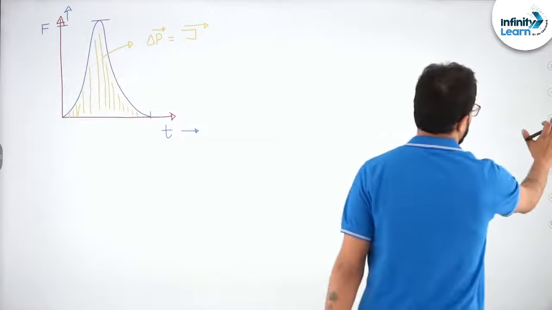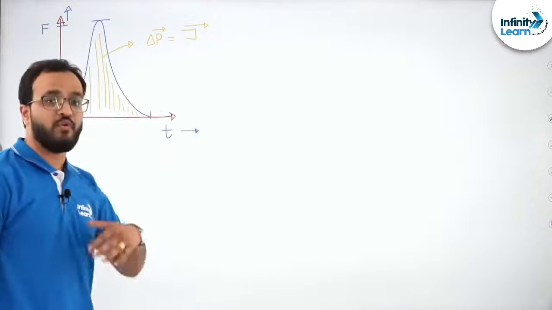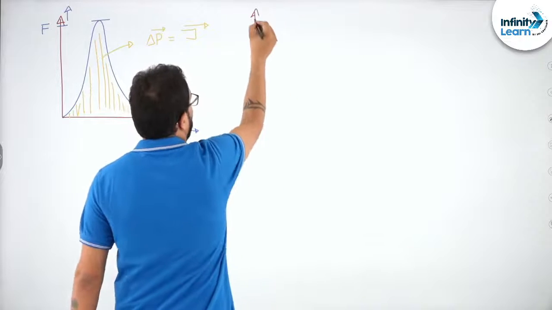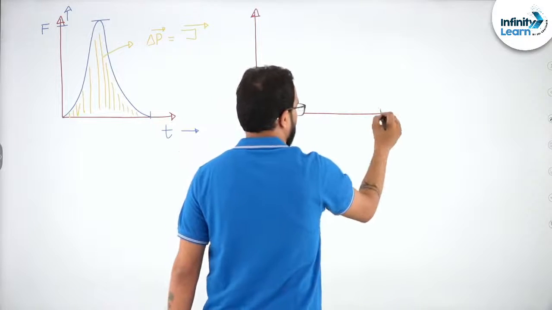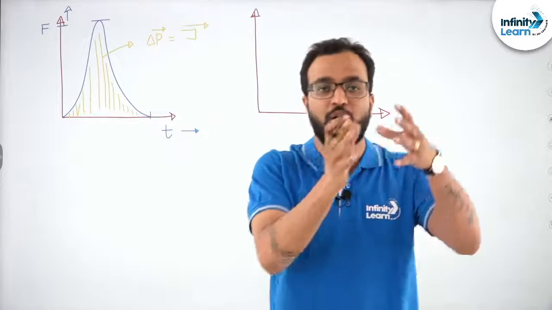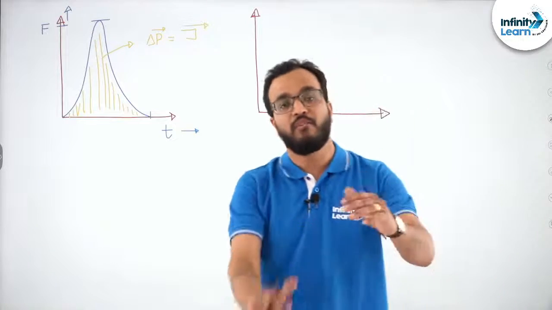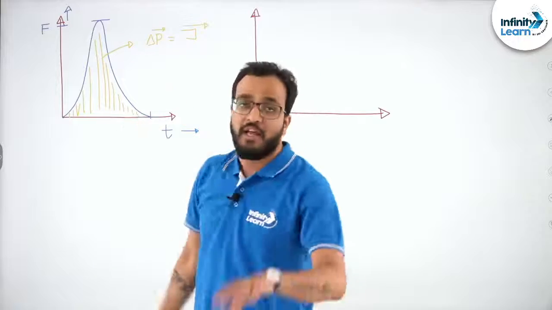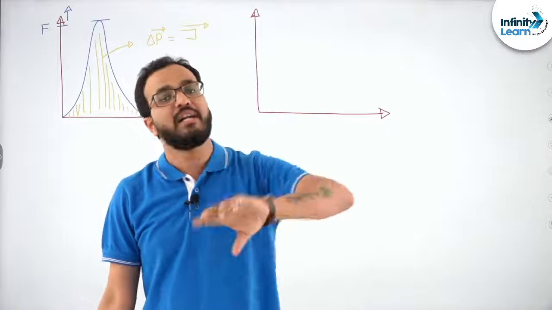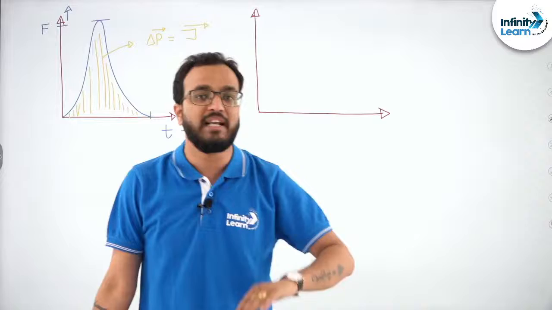Now, what I want is something else. This time I want the average force experienced by the bat during that duration. The change in momentum, or impulse, is the consequence, so let's keep the consequence the same.